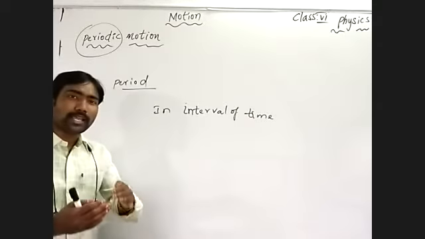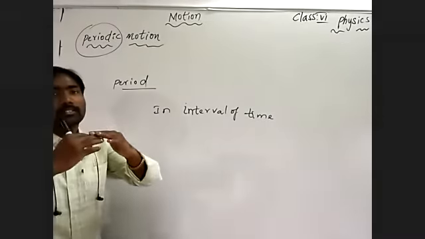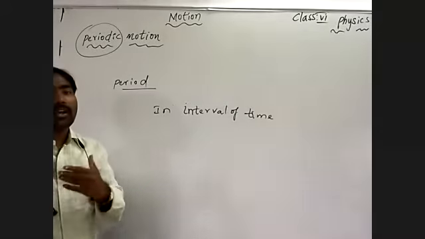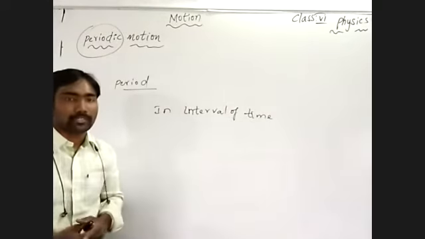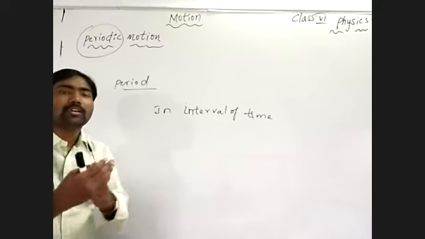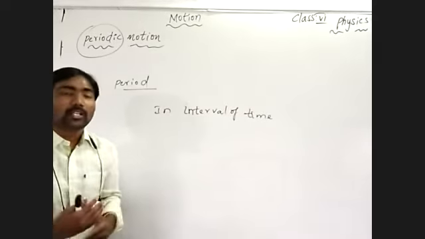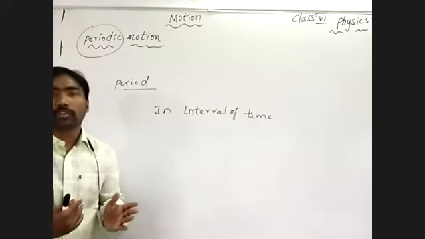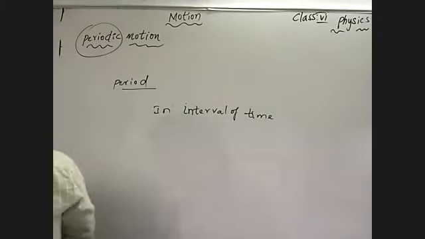How much time does it take to go upward from the origin and downward from the origin, to move to the right, to move to the front, and to come back? How much time is it taking? The interval of time to make the oscillation, to make the to and fro motion, is nothing but a periodic motion. Let's talk about periodic motion.